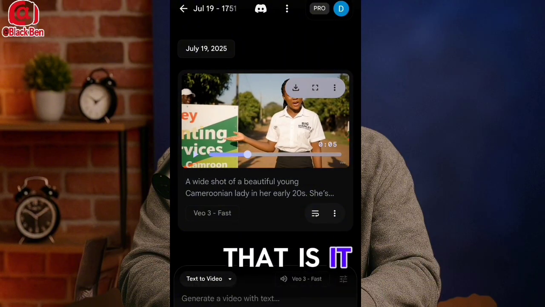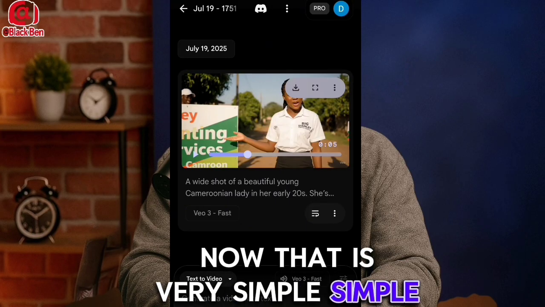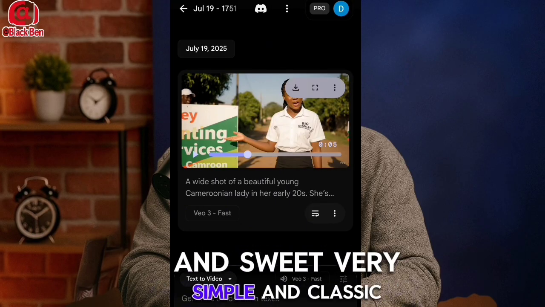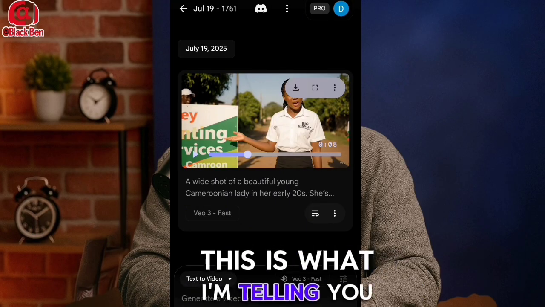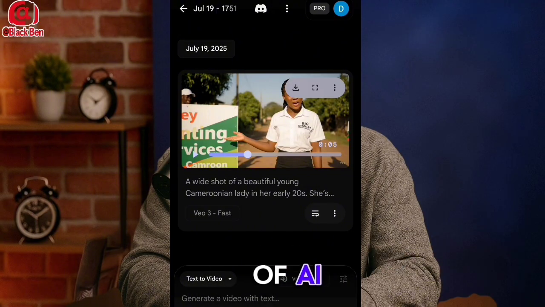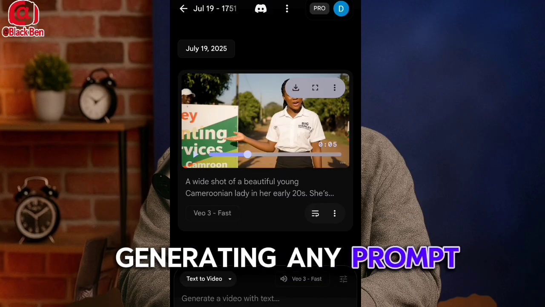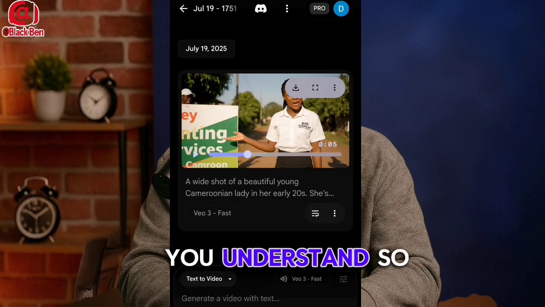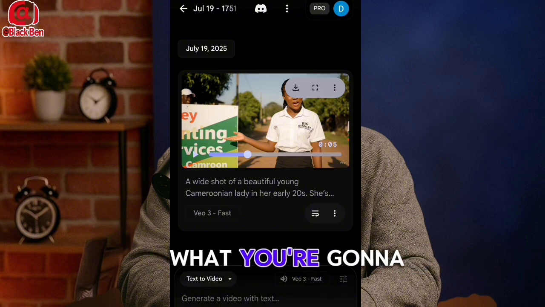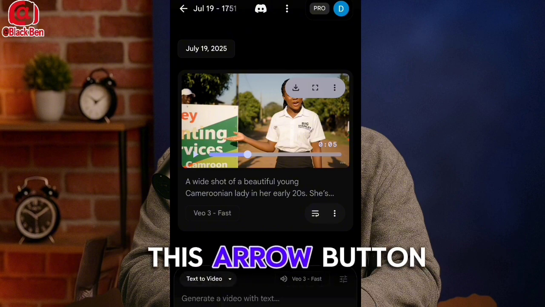Okay guys, that is it. Look at how good it is now. That is very simple and sweet, very simple and classic. This is what I'm telling you guys about. This is the key of AI. This is the key that you need. I've given you the key that you can use to start generating any prompt that you think you can start with. You understand?